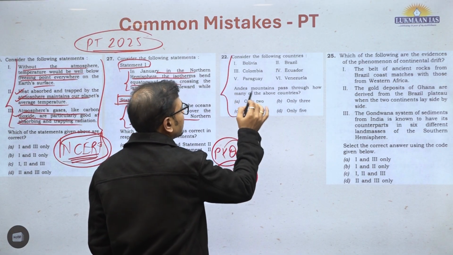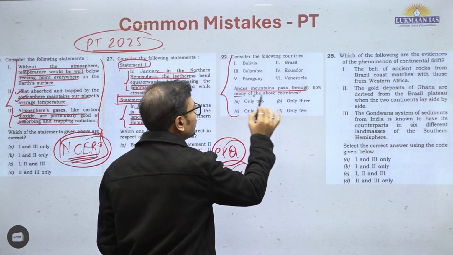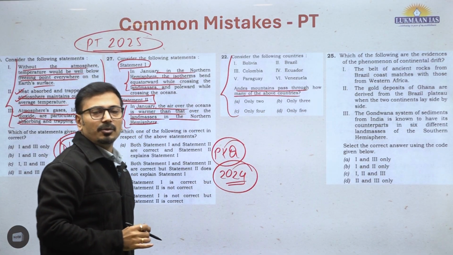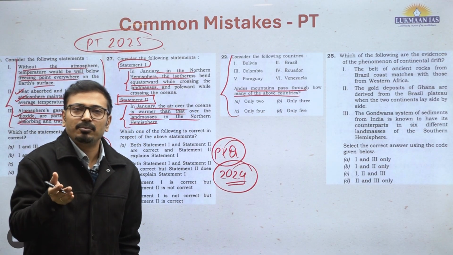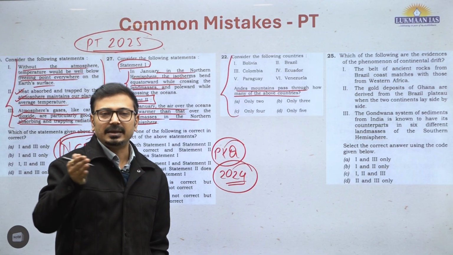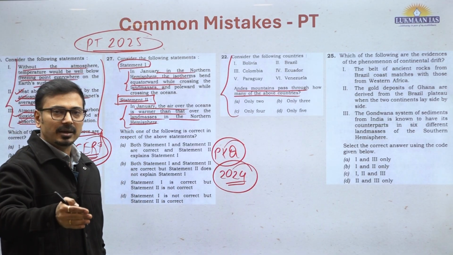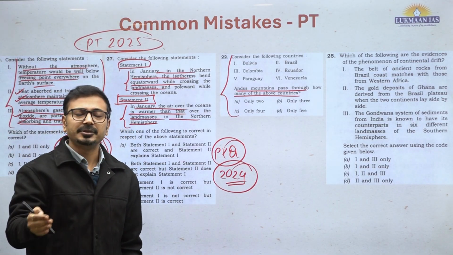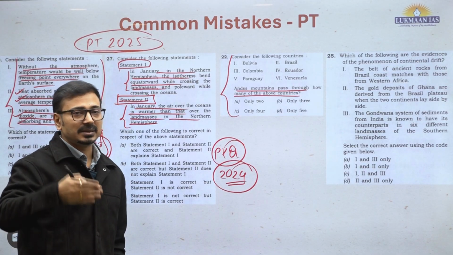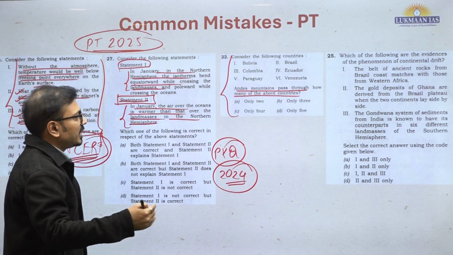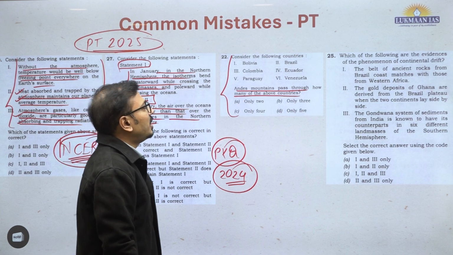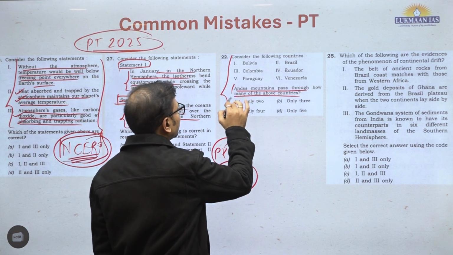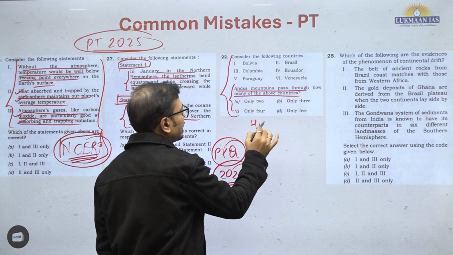Then atlas reading. Andes mountains pass through how many of the above countries? Now major mountain ranges are very important for all the continents. Yes, Andes, Rockies, Alps, Himalayas, pardon me. So Ural mountains, Aravallis in India, Appalachian in US. So all these mountains you should be preparing. So कौन से मतलब highest peak क्या है?